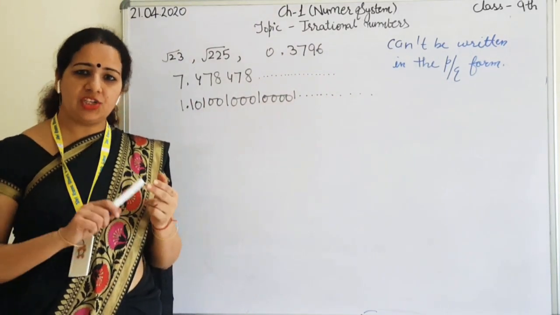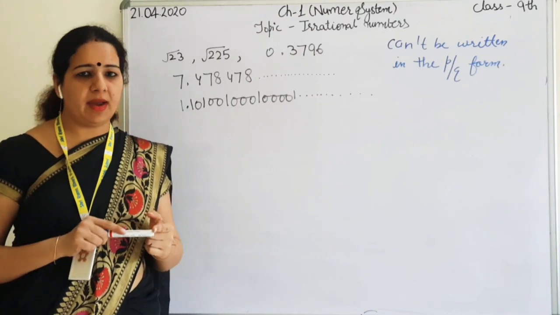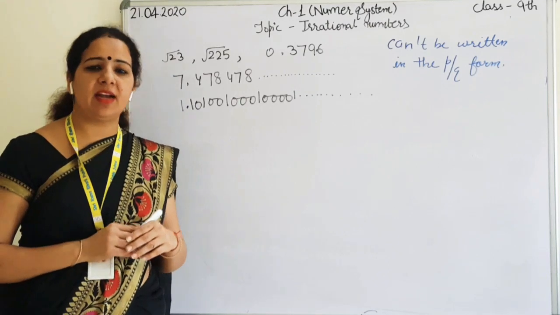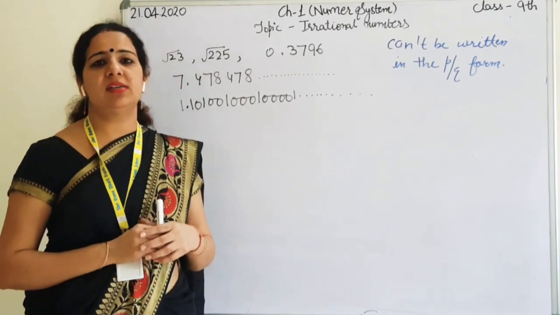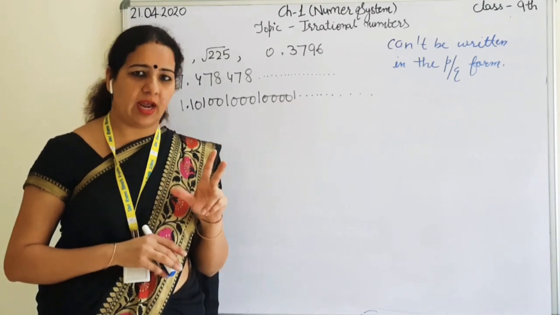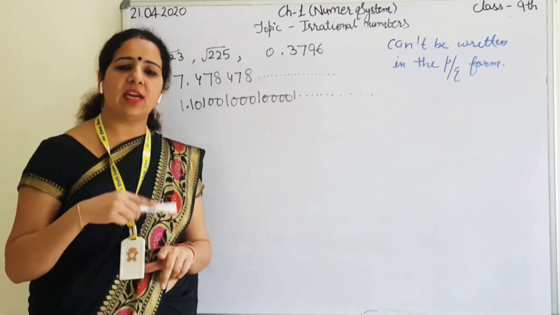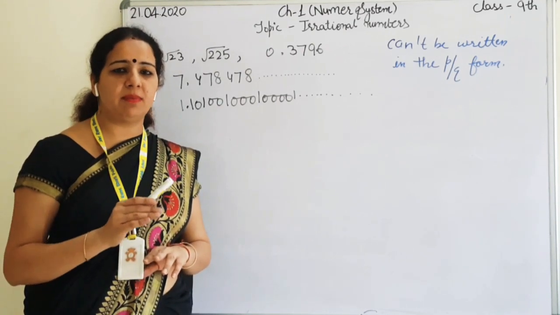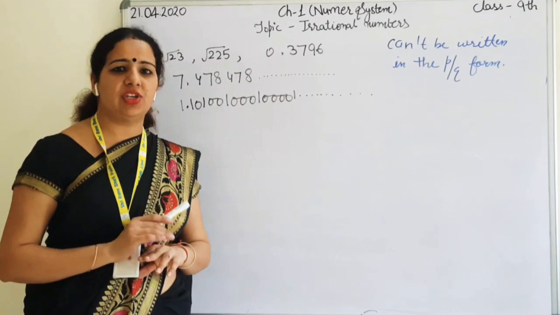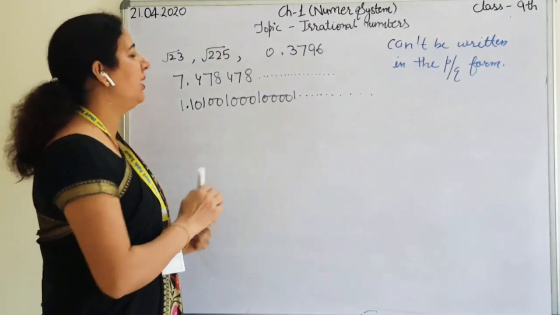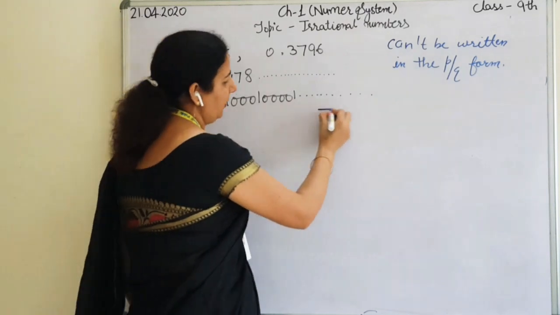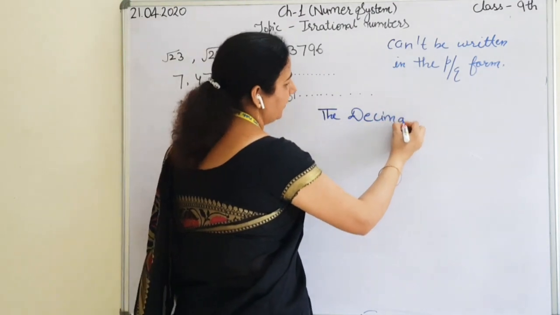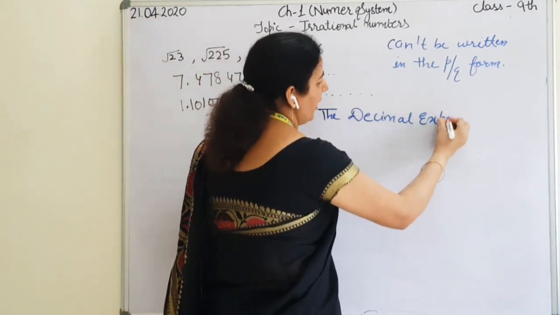See students, a rational number can be written in the form of P by Q, and can be written in decimal expansion also. I have already explained in my last class that in rational numbers, decimal expansion can be of two types. One is terminating and the second is non-terminating but repeating. It means all the decimal numbers having the bar sign are all rational numbers. Then what about irrational numbers?